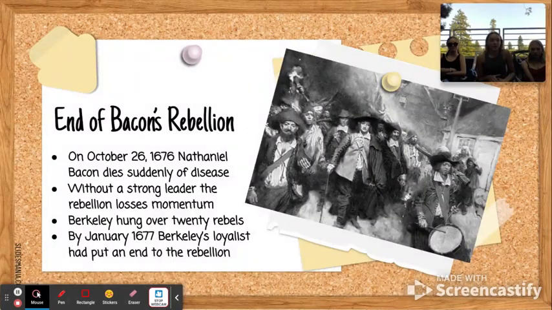End of Bacon's Rebellion. On October 26, 1676, Nathaniel Bacon dies suddenly of disease. Without a strong leader, the rebellion loses momentum. Berkeley hung over 20 rebels, and by January 1677, Berkeley's loyalists had put an end to the rebellion.